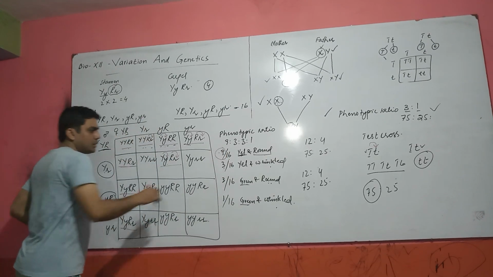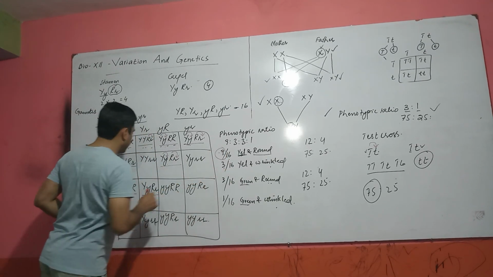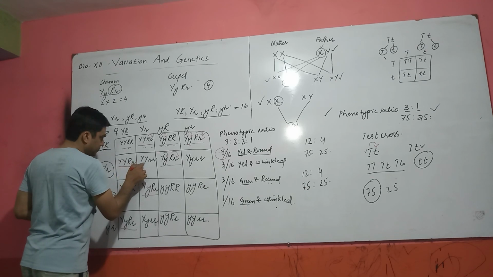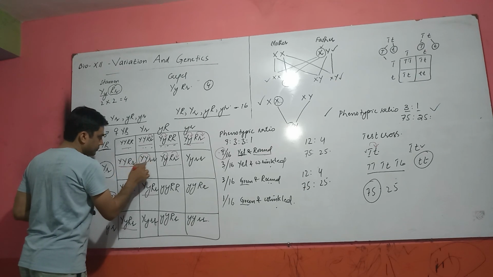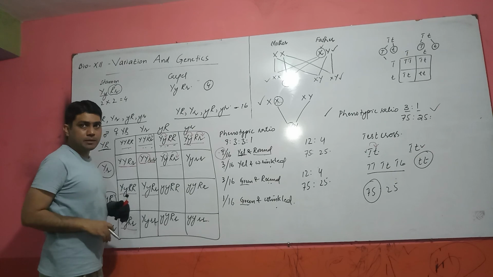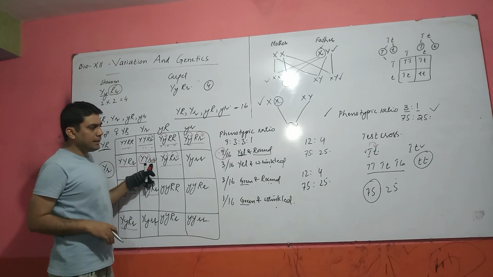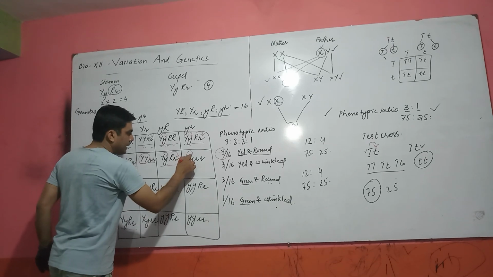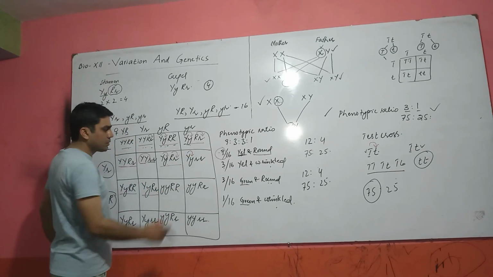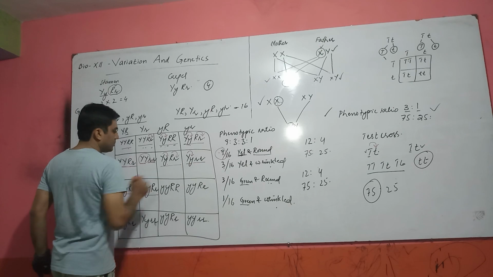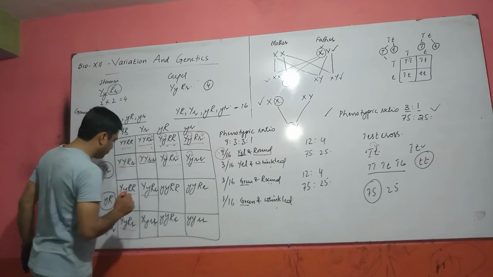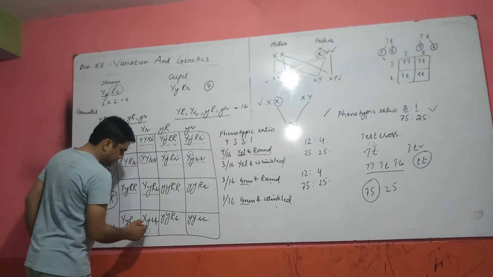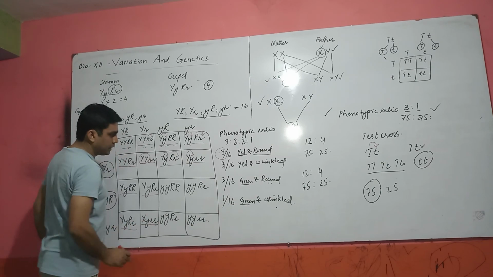So 3 are yellow and wrinkled. For example, this is the yellow character and this is the wrinkle character, because both alleles are recessive, and this is yellow because capital Y is dominant over small y. Yellow and wrinkled, and yellow and wrinkled, 3.